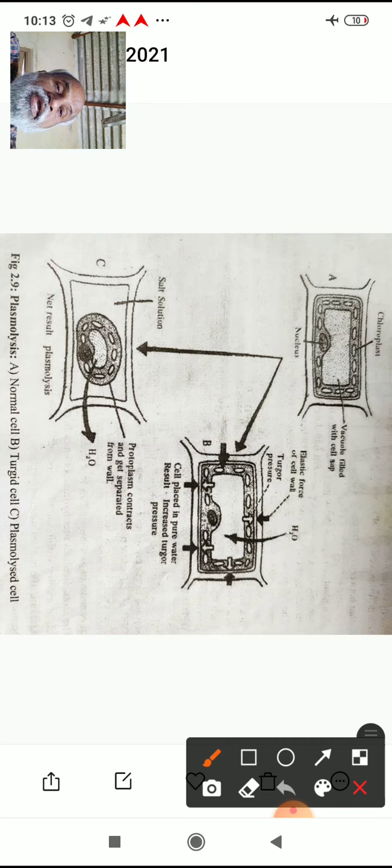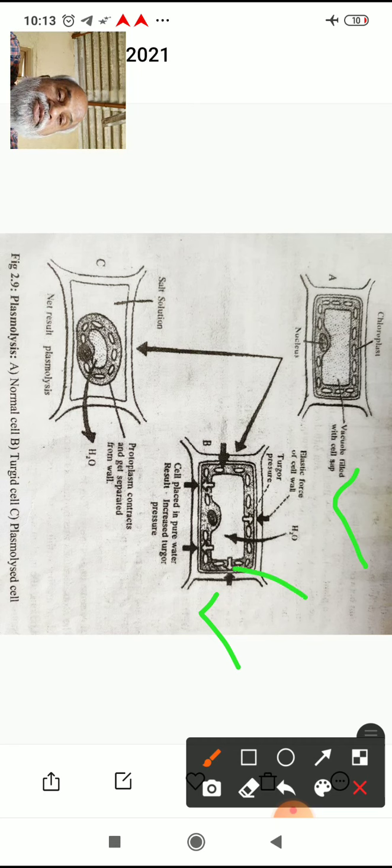So A is the cell, all three cells are there. Figure A is a normal cell, B is the turgid cell. Turgidity occurs if the cell is placed in a hypotonic solution. The turgid cell exerts pressure on the cell wall.